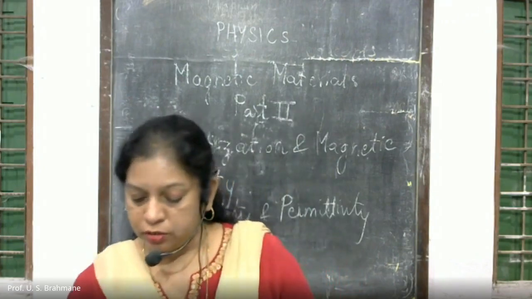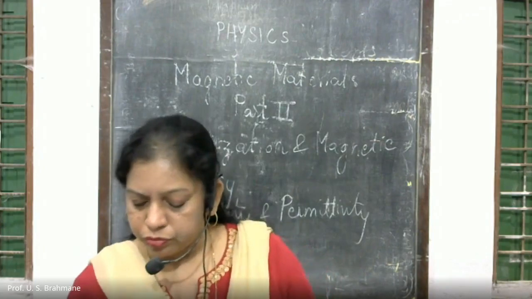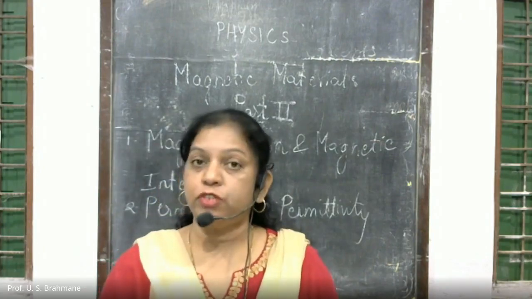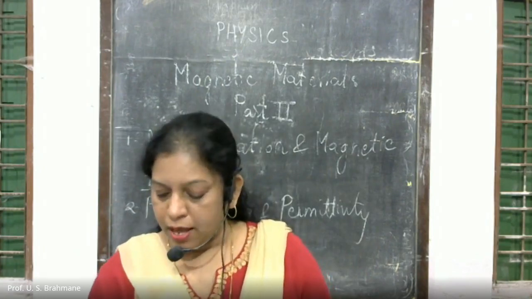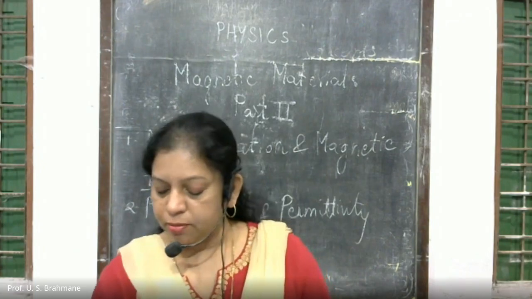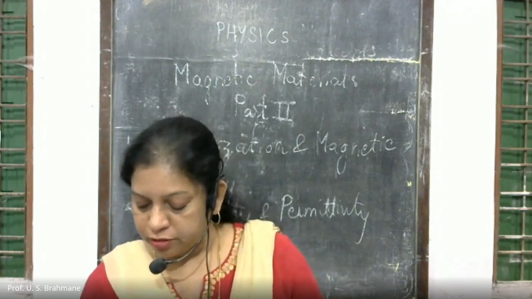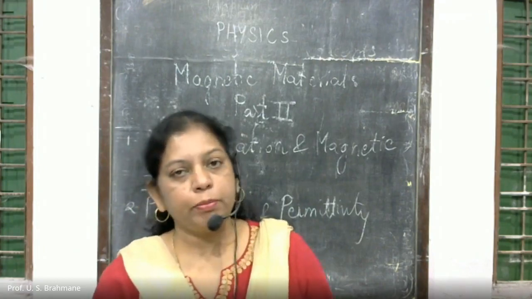The relation m orbital is equal to eh upon 4 pi me. So that was the relation which we got, eh upon 4 pi me, and the value is about 9.274 into 10 raised to minus 24 ampere per meter square.